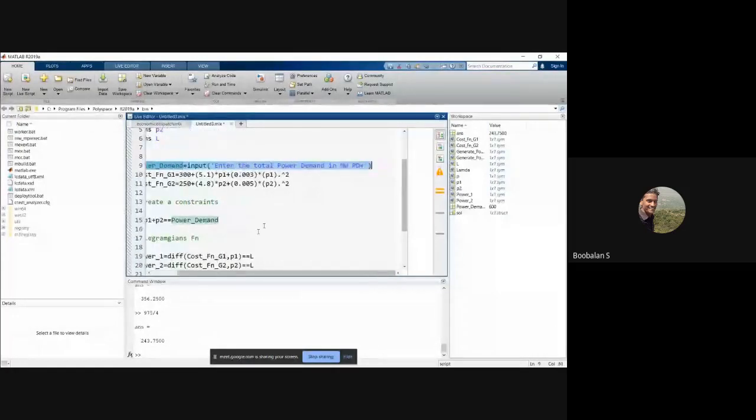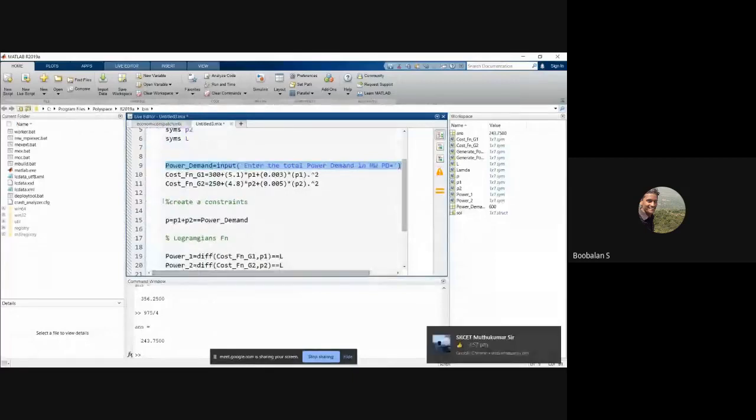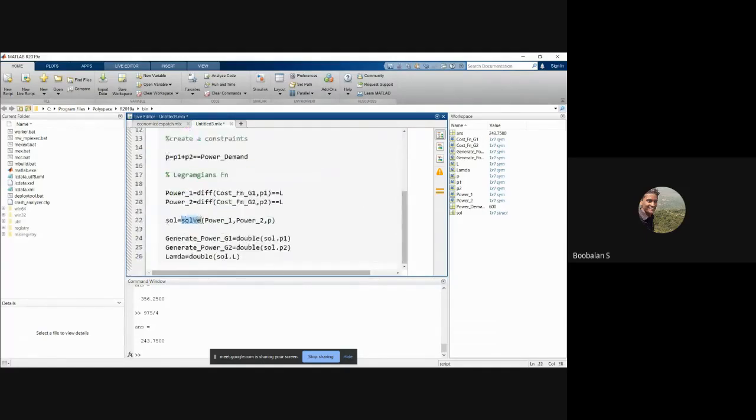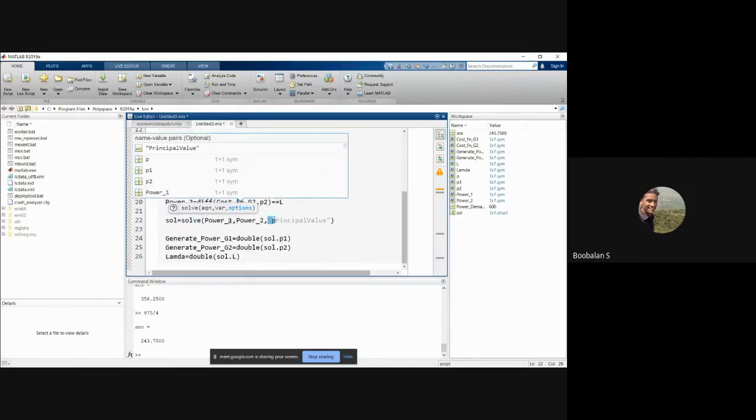So we need to create a constraint. That constraint should be equal to power demand. That is what we actually given, right? So 600 megawatt அதுக்கு ஈக்குவலா இருக்கணும். இந்த P தான் இந்த constraint எங்க யூஸ் பண்றோம், solve யூஸ் பண்ணுவோம். You could see here solve functionல அந்த constraint தான் we are just using. So அப்பதான் எனக்கு இந்த 600 குள்ள it's going to calculate, right? So அப்ப டைரக்டா இந்த P இங்க சப்ஸ்டிட்யூட் ஆயிடும்.